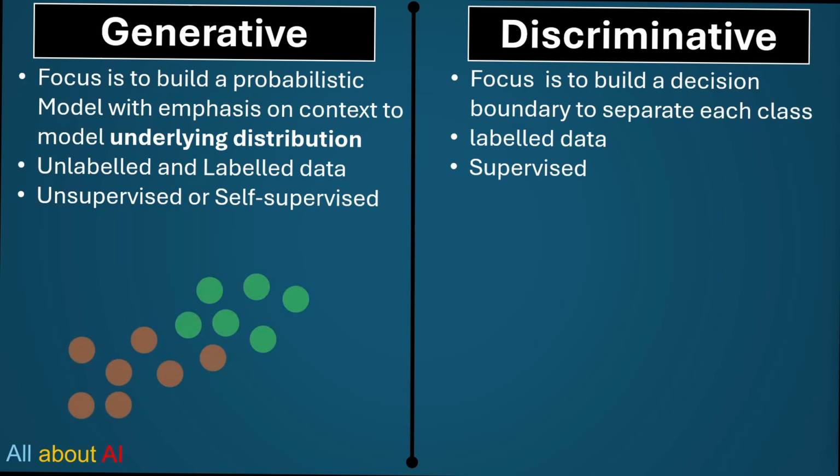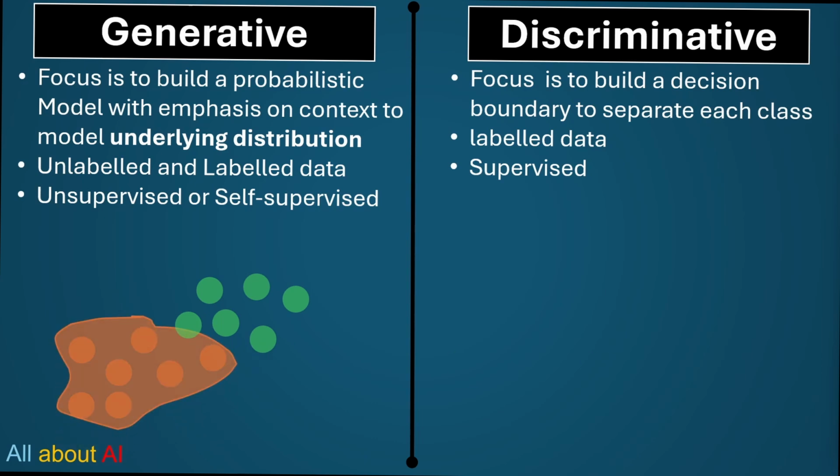Suppose we have a few data points like here, an orange group of data and a green group of data. Now in generative AI, it will try to model all this orange data and green data. Whether we supply the label or no label, it will group them in a very high dimensional space, encode them, and create a latent space of the underlying distribution.